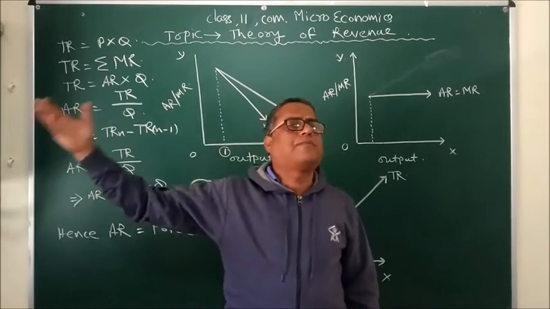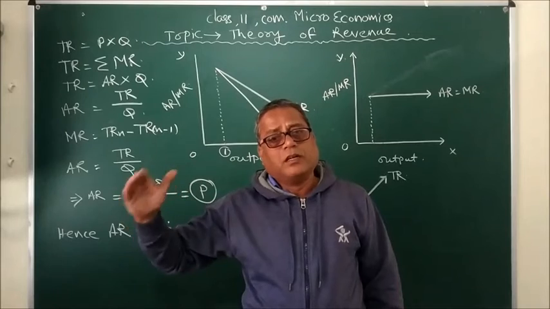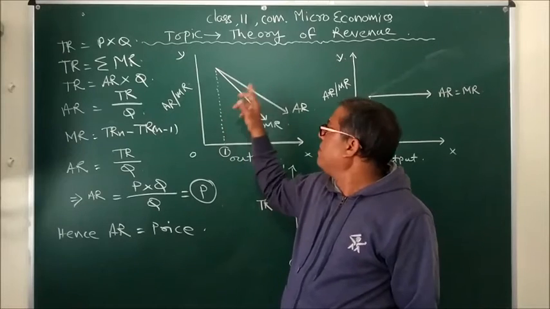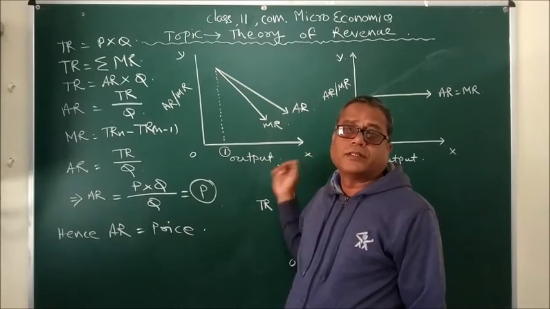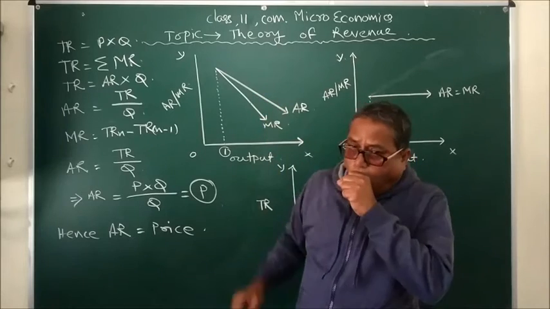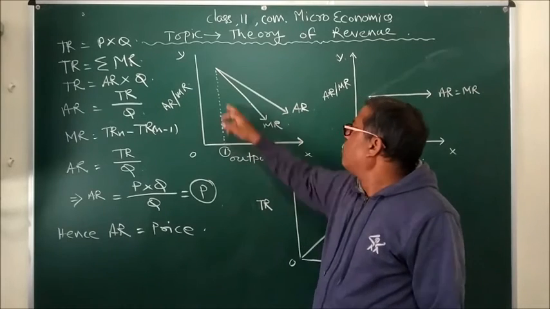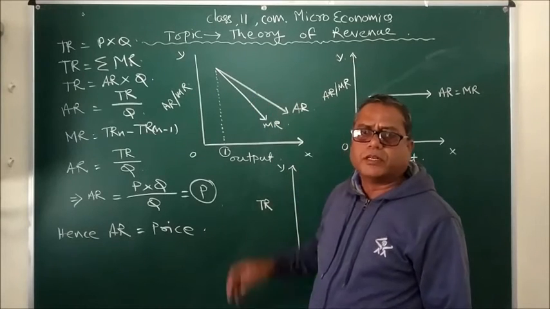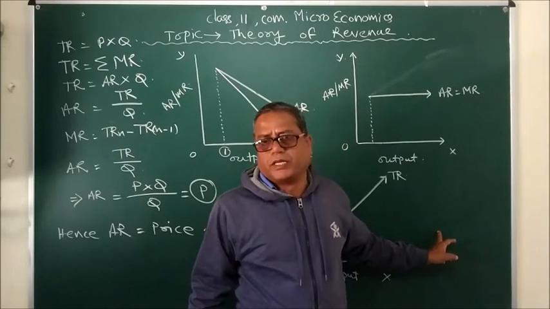It means the more units of output the producer is willing to sell, the price would go on becoming lower and lower. That's why what we find is that in imperfect competition, the average revenue curve and marginal revenue curve slope downward from left to right. And average revenue is always greater than marginal revenue. That is the reason why the marginal revenue curve always lies below the average revenue curve. So this is imperfect competition and these two are perfect competition.